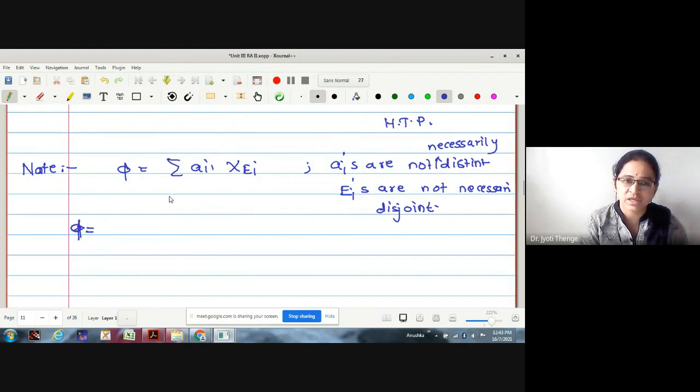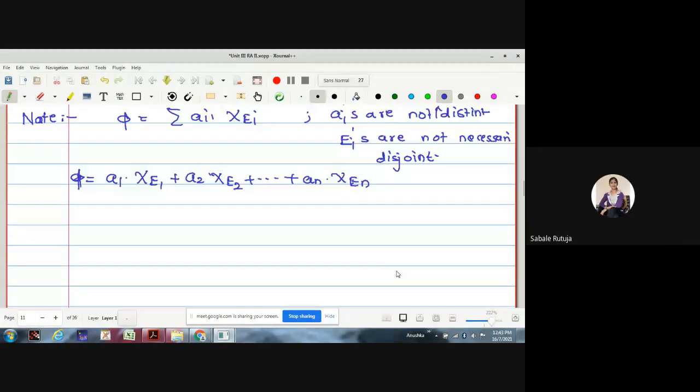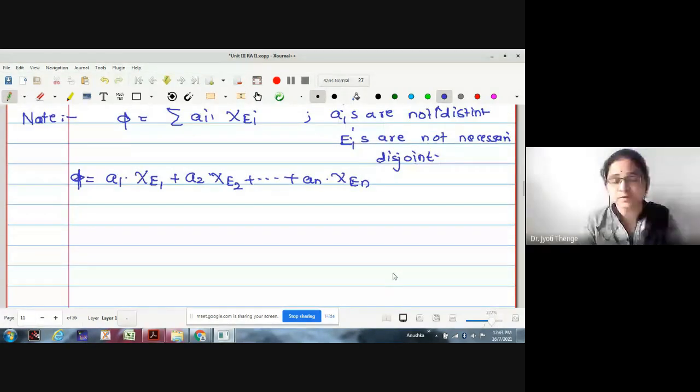First, let me write up the sum. The sum says a1 into chi E1, a2 into chi E2, and so on up to an into chi En. It is a linear combination of characteristic functions. Are characteristic functions simple functions or not?